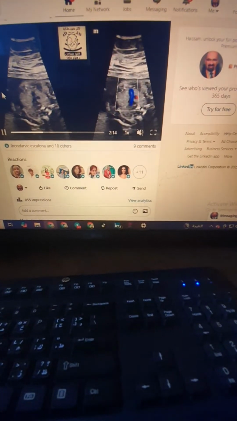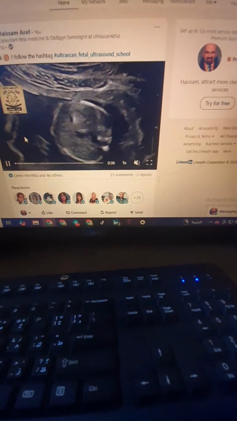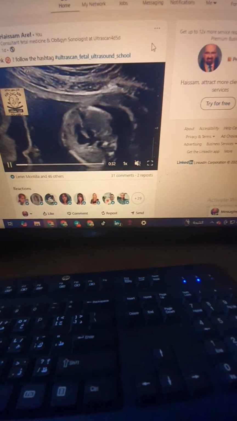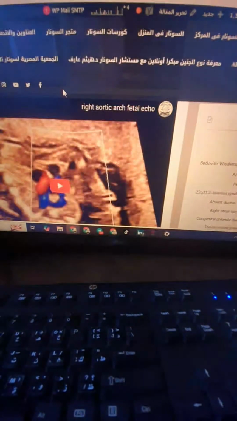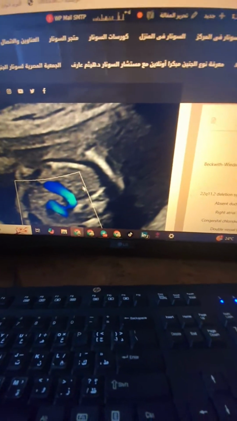So let's go back to our lovely cases, and let's go to our case which is based upon the ultra post of this week, which is the right aortic arch. You can check out our newly ultra post with an appearance of the deletion syndrome, or the DiGeorge syndrome, which we can see and perceive in the cases of right aortic arch.